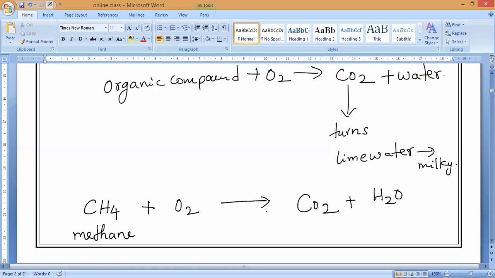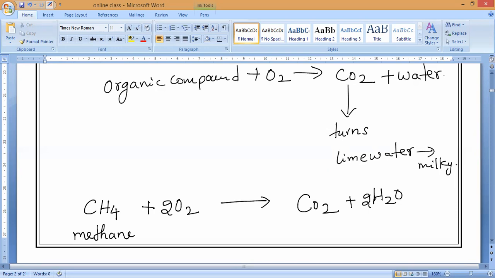As we know, something is imbalanced here, so try to balance it fast. Yes, very good: 2H2O. So CH4 plus 2O2 gives CO2 plus 2H2O.